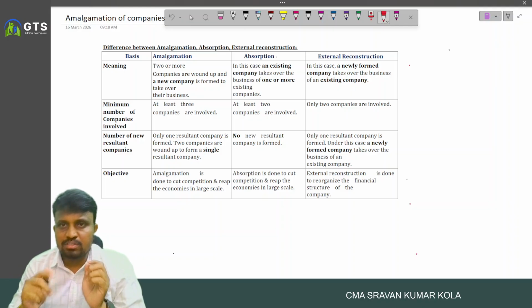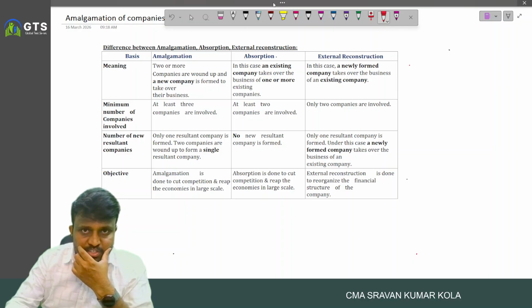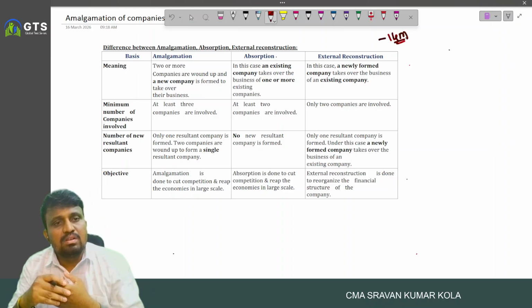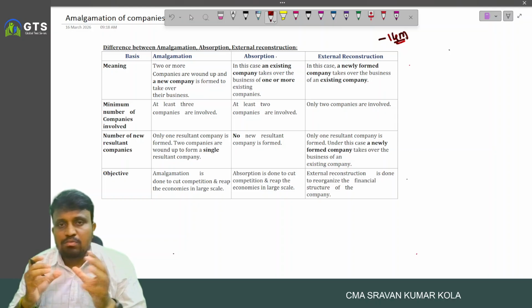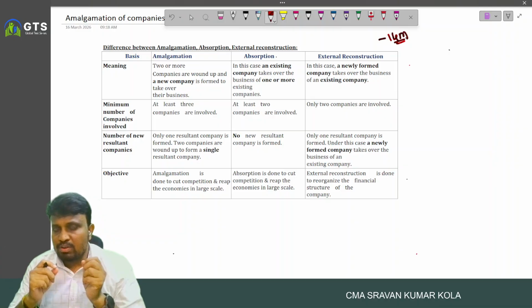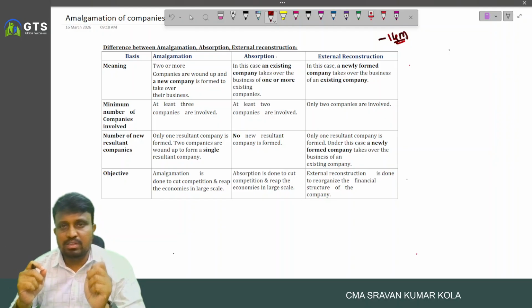Let's start the next topic in the revision series of advanced accounting: amalgamation. From this chapter you can expect at least one question for 14 marks. So we have a guaranteed question in the final exam, and this is one of the important, crucial topics here.